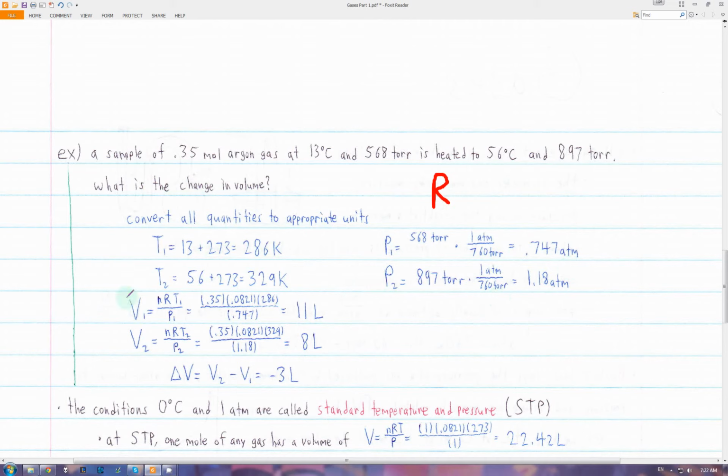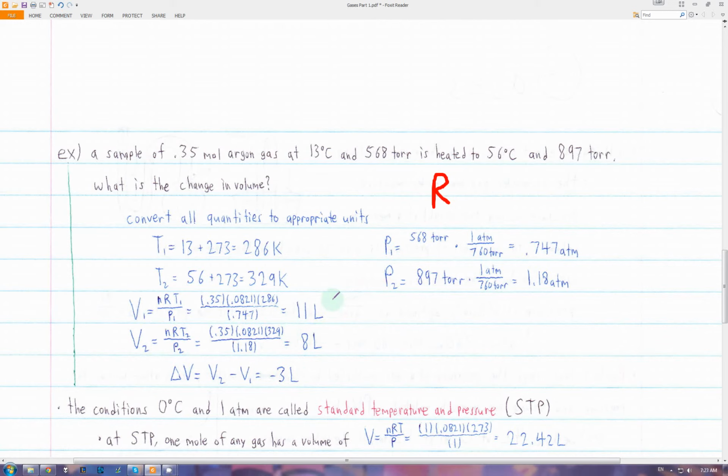And then we can solve for the initial and final volumes. So the volume will just be nRT over P. And so we get the initial volume is 11 liters and the final is 8 liters. And so the change in volume is the final minus initial, or negative 3 liters.